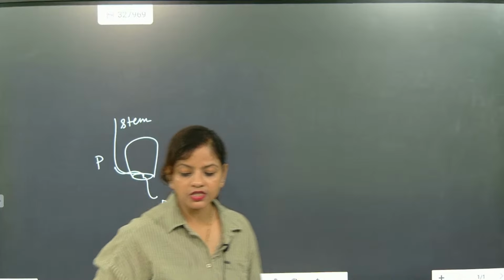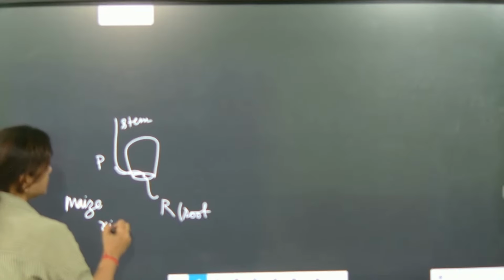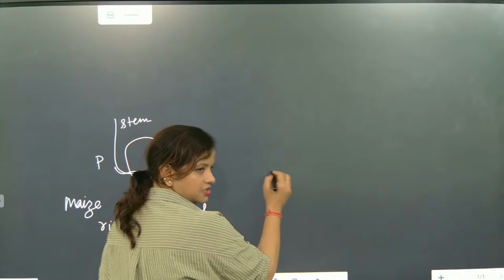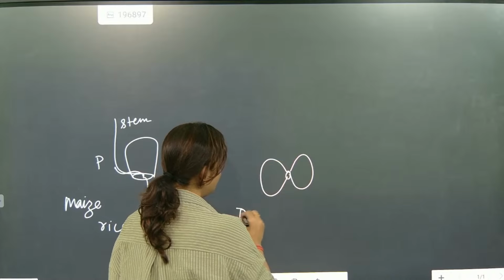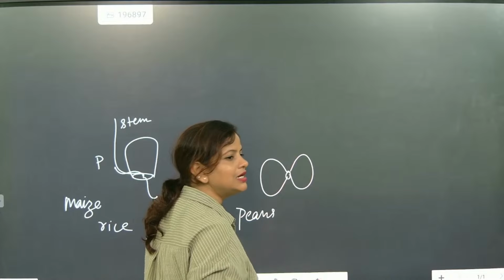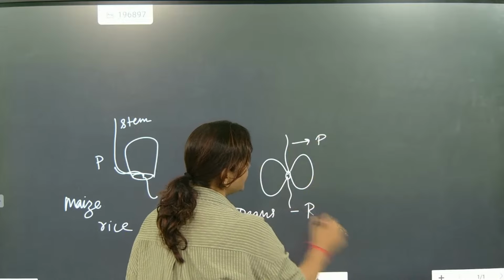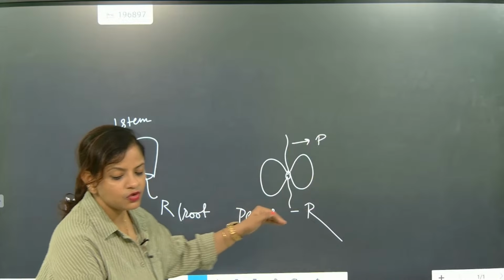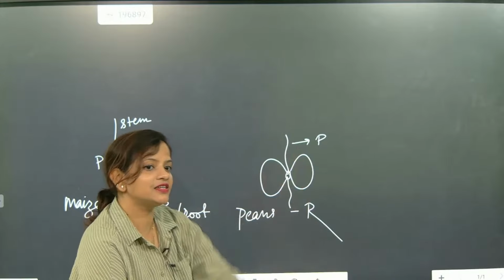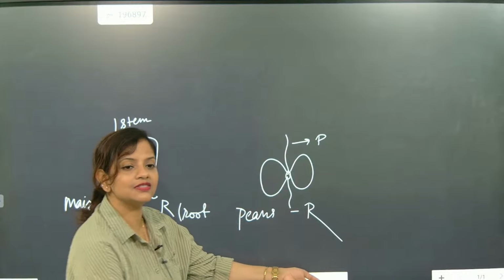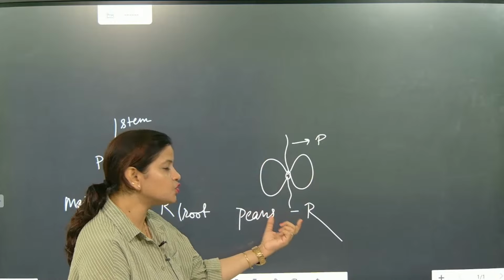Understood? Now another one is called dicot. Maize and rice are examples of monocot. But when you go for dicotyledons, they will have dicots like peas, beans, chana, whatever pulses are there, they are dicots. So here one will go up and one will go down. This is called plumule and this is called radicle. So radicle will be sensitive towards soil and plumule will be sensitive towards light. So one will go towards dark and one will go towards light. Understood?